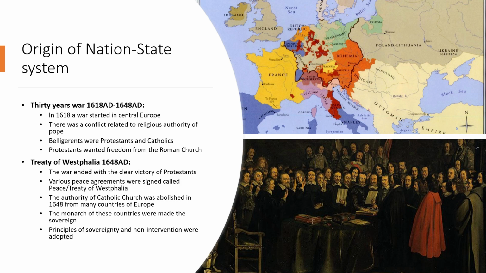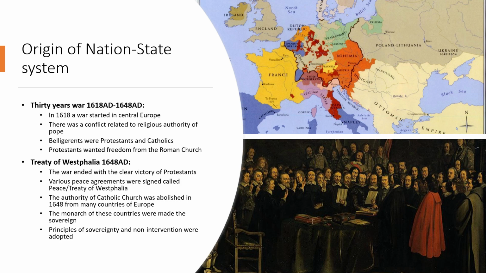Two main principles adopted after this were sovereignty and non-intervention. Every state will be sovereign, and no state can intervene in the domestic matters of any other state.